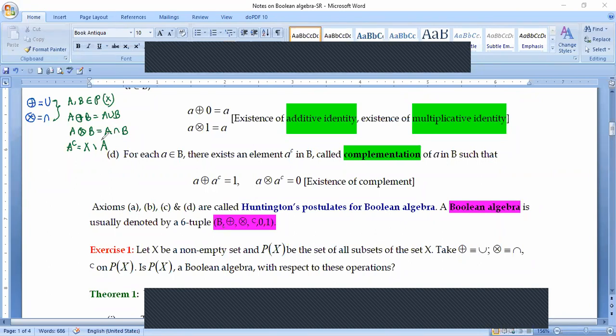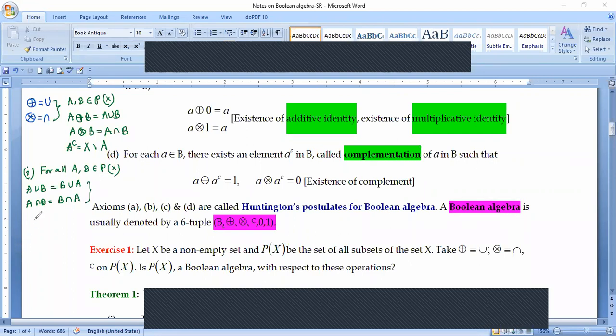First of all, let us come to the commutativity property. Property number 1 is that for all A and B belonging to Px, A union B and B union A are the same thing. Not only this, A intersection B and B intersection A are also the same. So the commutativity property holds, no problem.